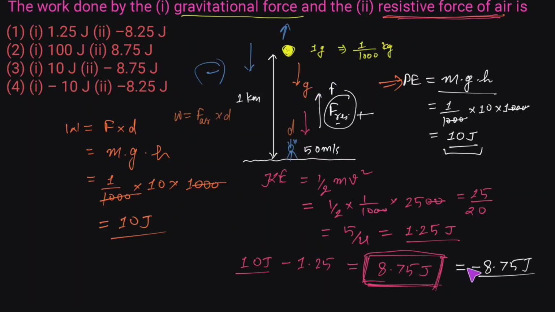So I hope you have got why I have taken the negative sign here. The negative sign simply indicates that the displacement and the force are acting in opposite directions. So the work done by the gravitational force is positive because the direction of gravitational force is downward and the displacement of this water droplet is also downward. In this case, the work done would be positive. If the direction of force and displacement is opposite, in that case the work done would be negative. So this is one way to find this. I hope you have got the idea why this negative sign comes here.